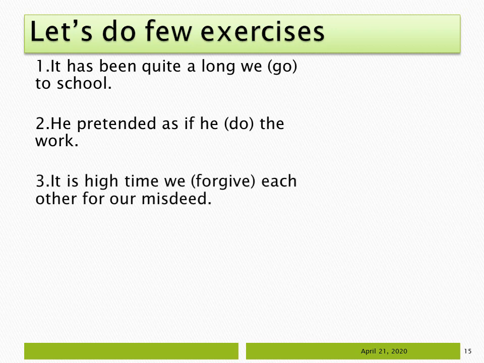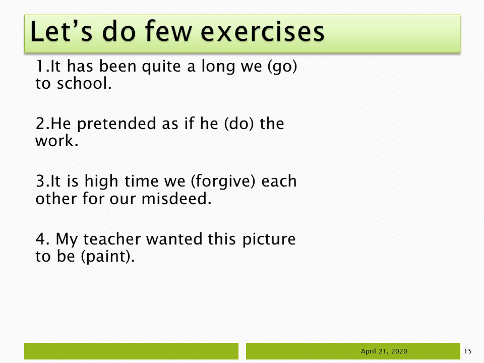Number three, it is high time we forgive each other. When it is high time and there is a subject like we, then the formation of the verb will be, let me remind you, the past form of the verb. Number four, my teacher wanted this picture to be painted. Let me remind you the rule. When there is to be or having, the verb will be in present participle, that is, we have to add ing with the verb.